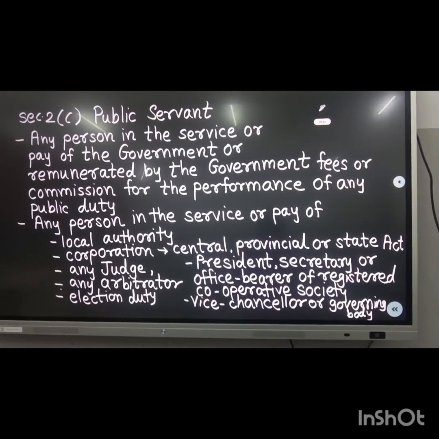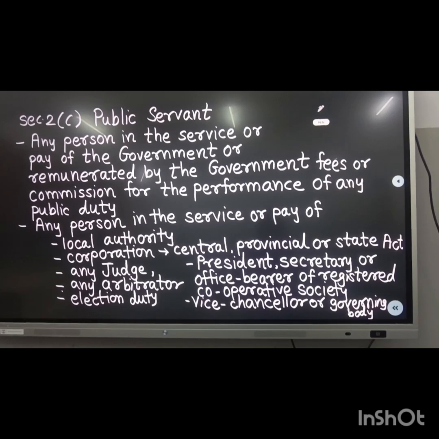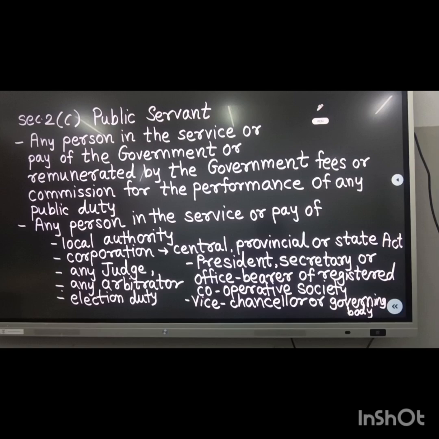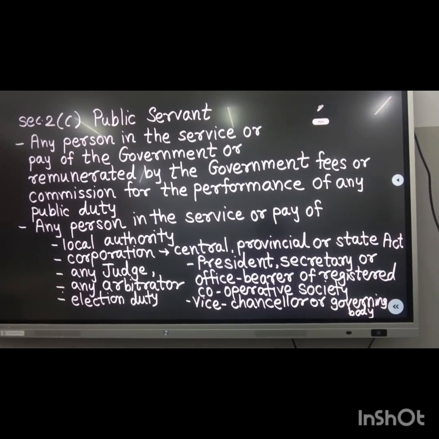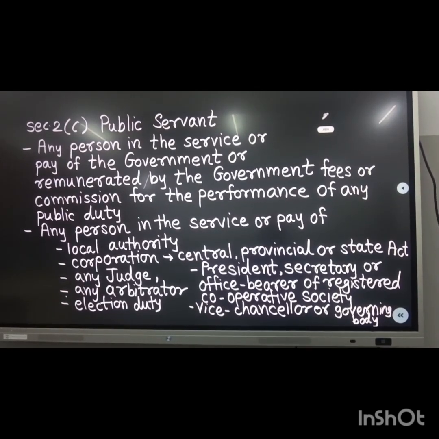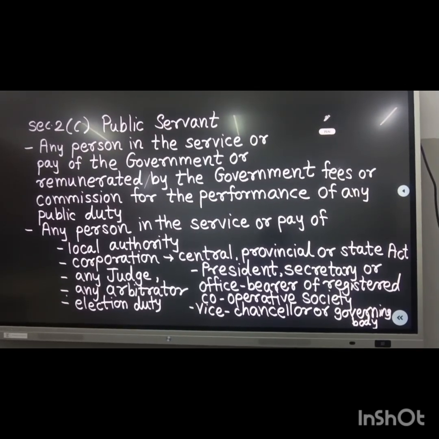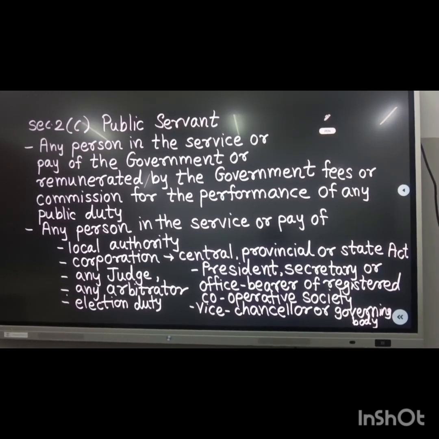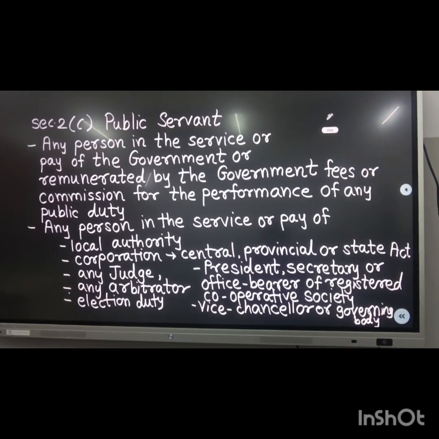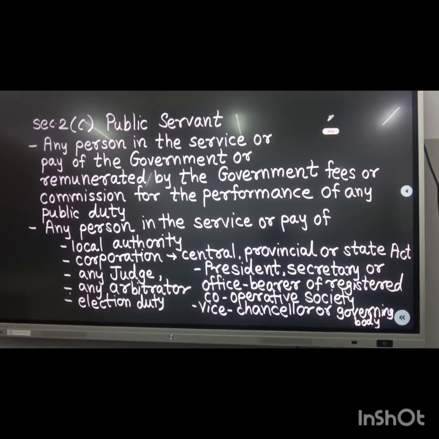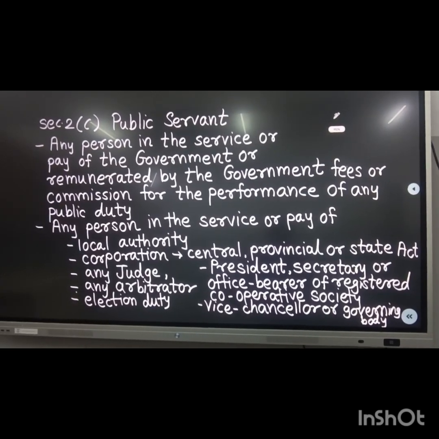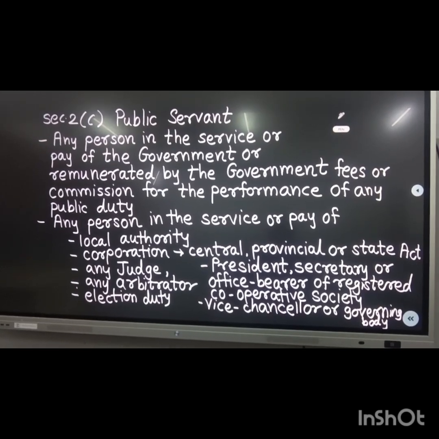Even the president, secretary, or office bearer of a registered cooperative society working for industries, trade, banking, etc., and the vice chancellor or governing body of universities come under the definition. Even employees of educational institutions getting financial assistance from the central or state government are also covered. So this is a very important definition.